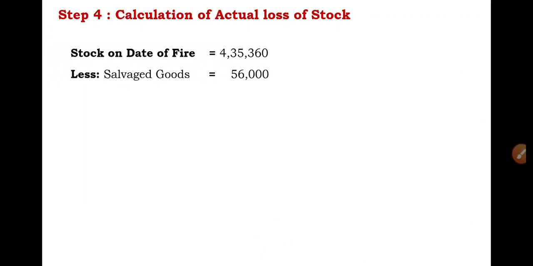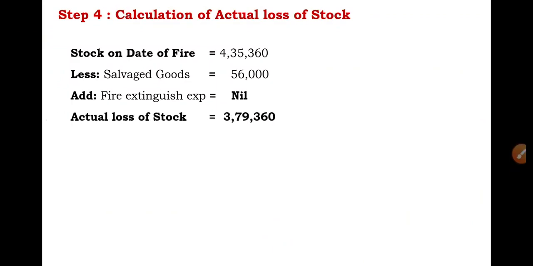In the question, they have mentioned that salvaged goods is rupees 56,000. So we have deducted. And if any fire extinguish expenses is given, we need to add that. But in the question, fire extinguish expenses are not given, so we have mentioned it as nil. And next, we'll get the actual loss of stock.